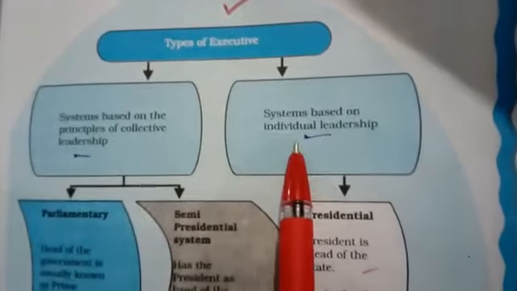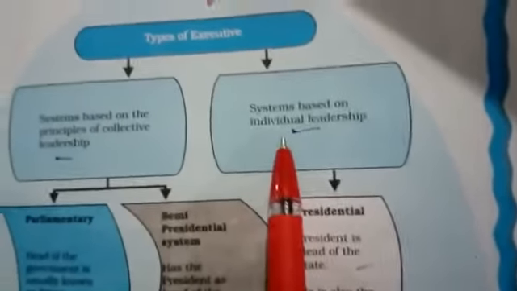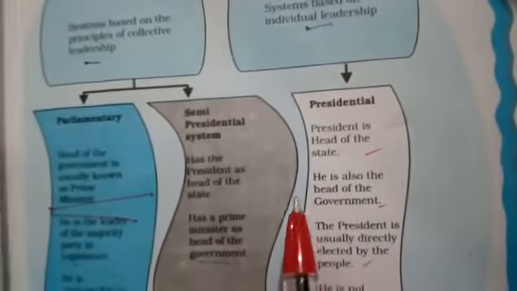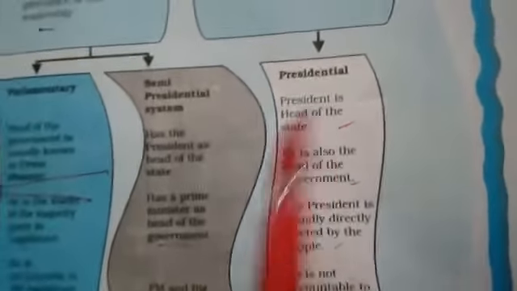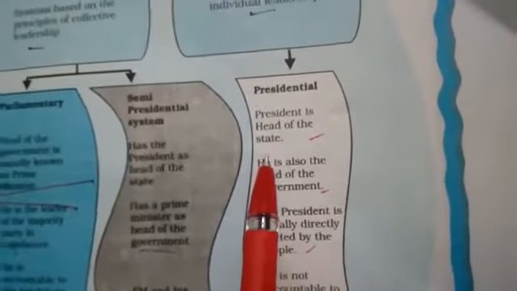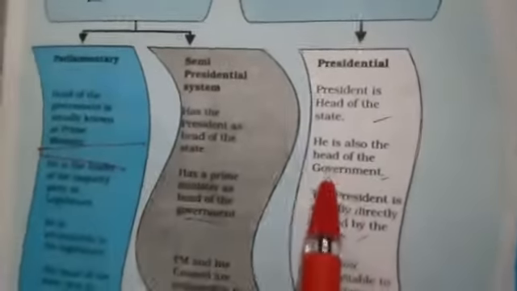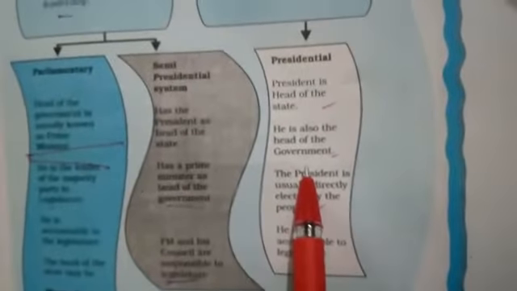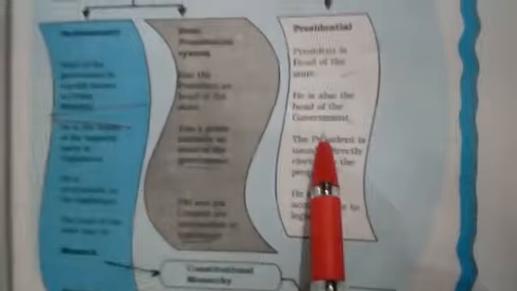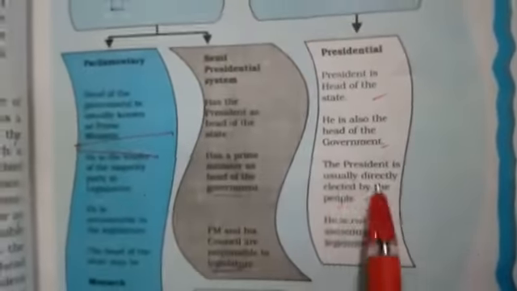Now, next system is the system based on individual leadership. Now it's the presidential form of government. Just think about America, the United States of America, right? In the presidential form of government, the president is the head of the state. I told you just now that the president is the head of the state. Then he is also the head of the government. So the president is usually directly elected by the people.